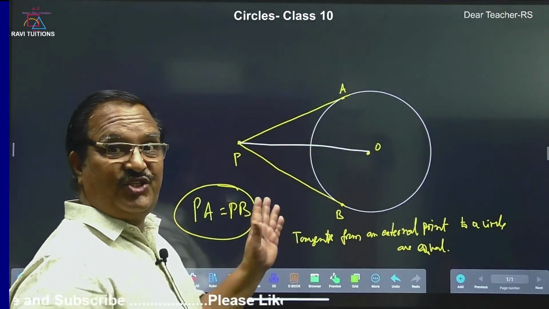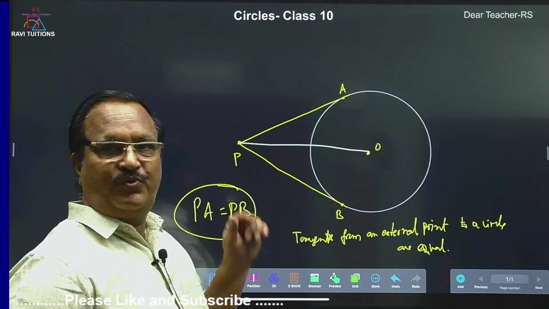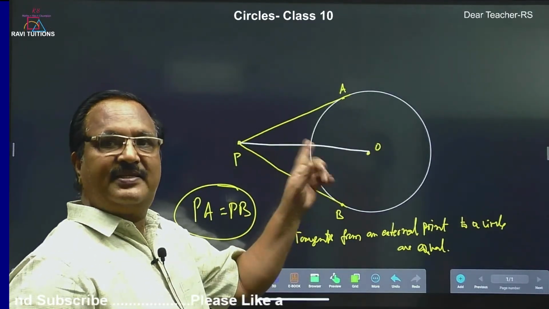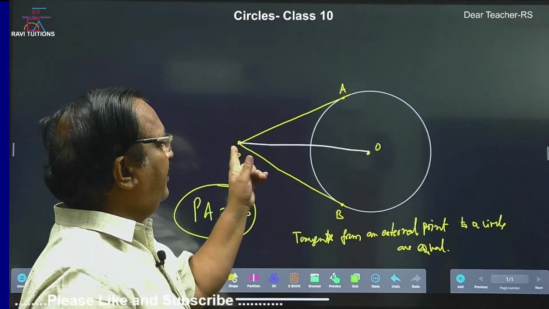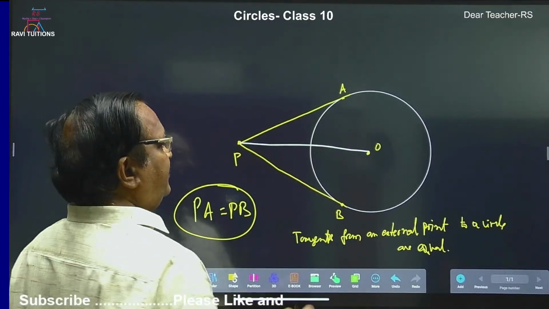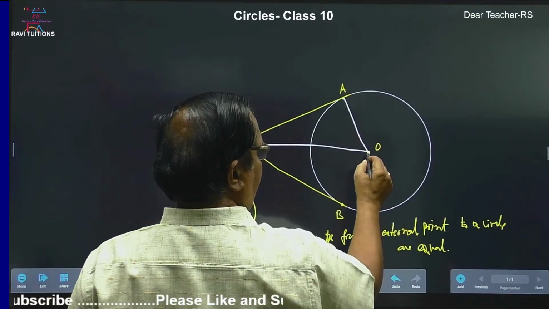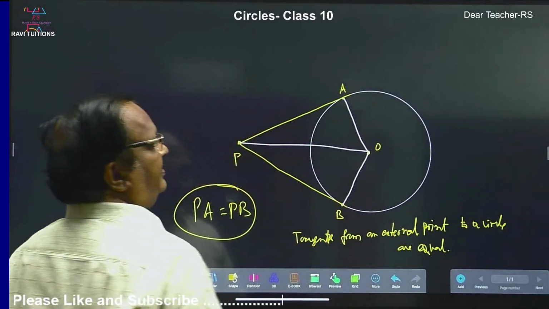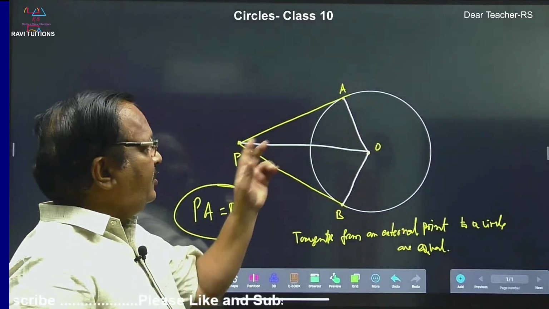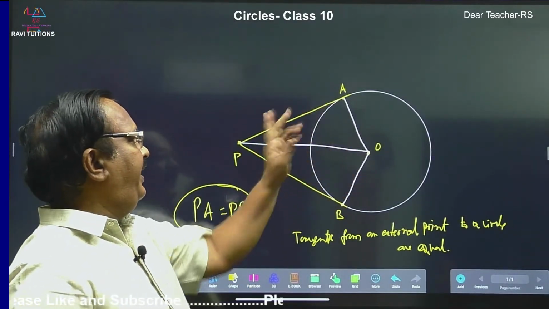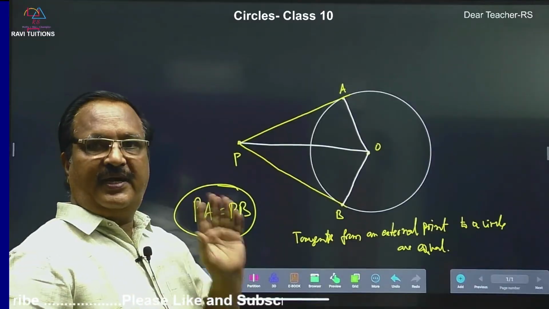I am doing the construction to prove this. Construction lines I am using white color. This is one join, this is also a join. We made two triangles POA and POB.